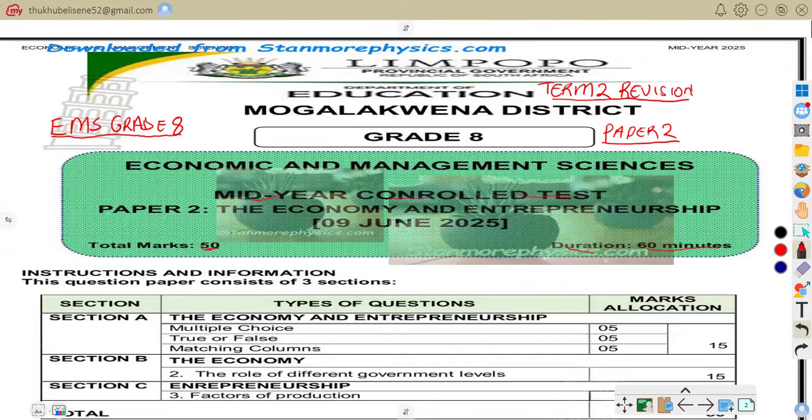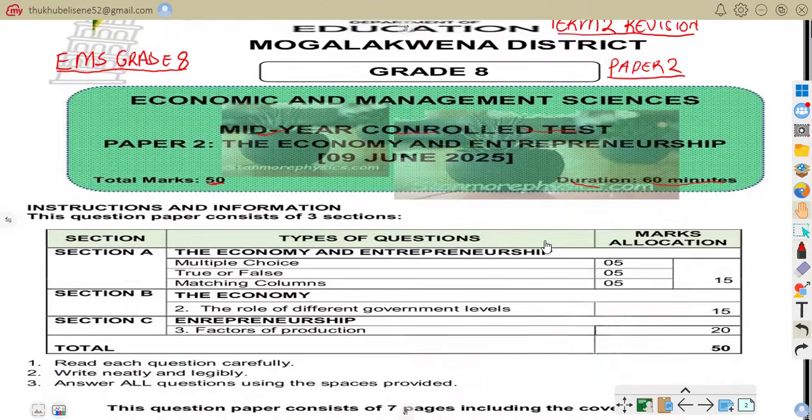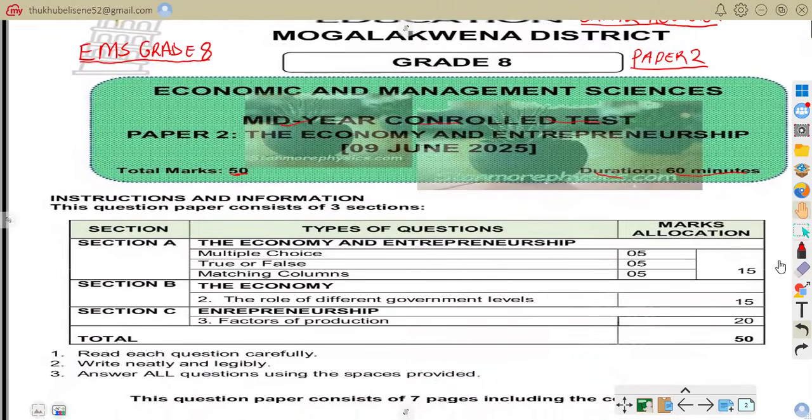So let us go to the instructions and information. As it says, this question paper consists of 3 sections. We have section A. The types of questions that we are to expect in section A are on the economy and entrepreneurship. We are going to have multiple choice as well as true or false questions.